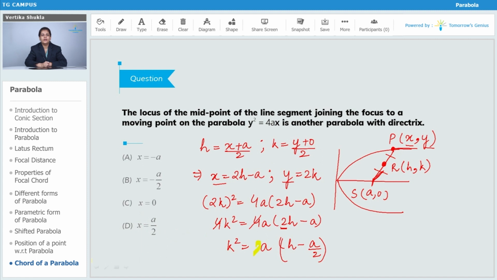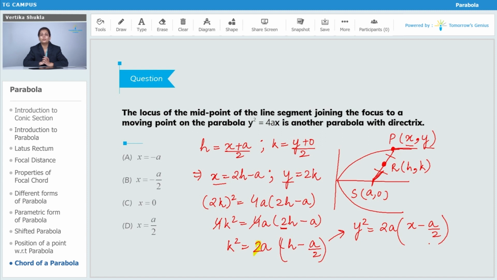So k square will be 2a into h minus a by 2. This will be the equation of the parabola. Now since we have found the locus, you replace k by y and h by x. So when I replace this, I will get y square is equal to 2a into x minus a by 2. Now this is the equation of the parabola that we have got.